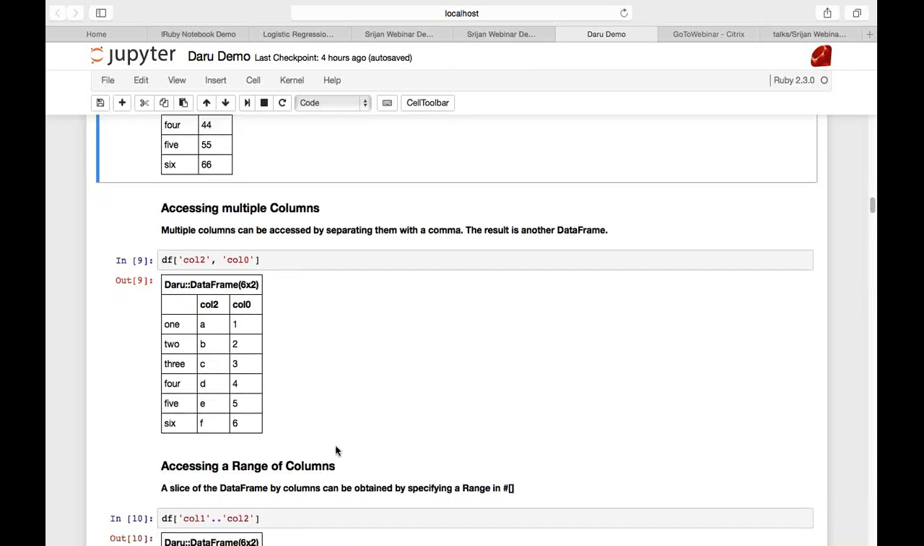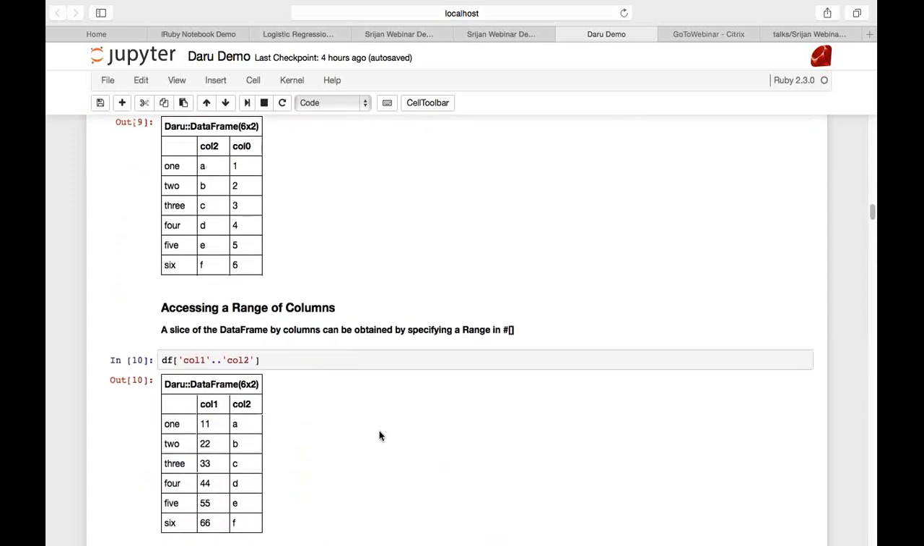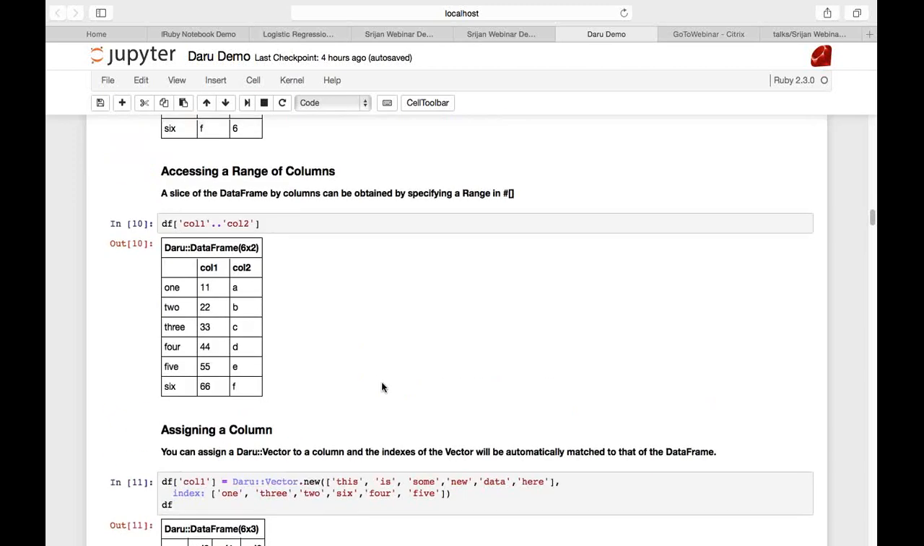So now I want all the columns from one onwards, and now say you want to assign a column to a data frame.